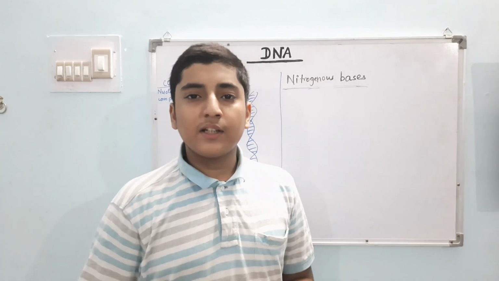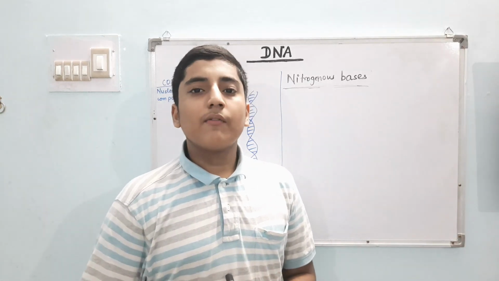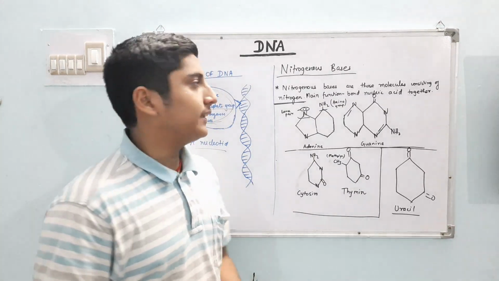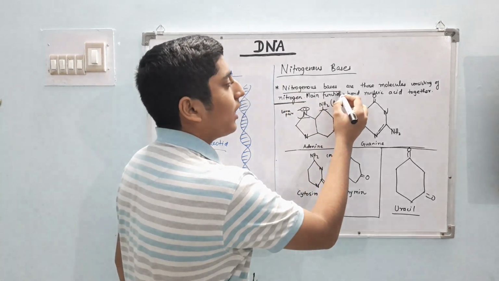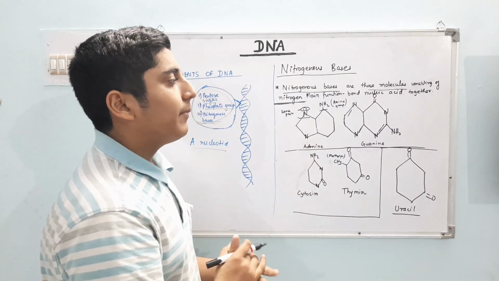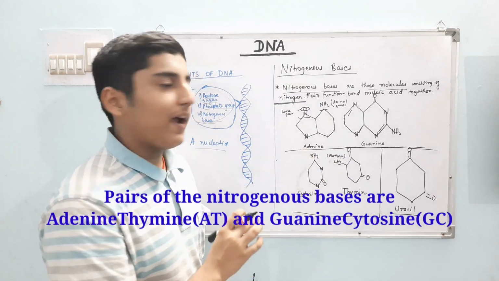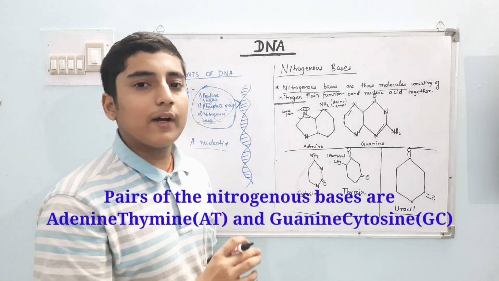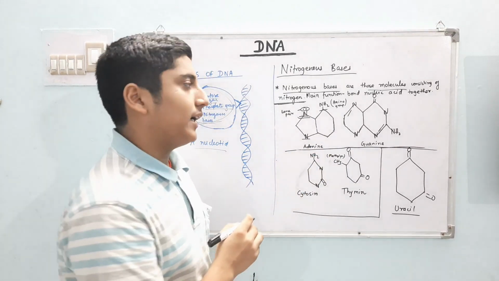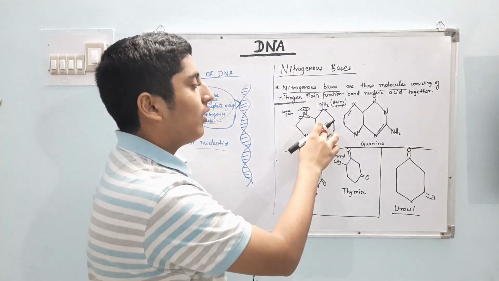But so far we have discussed the position or location of the phosphate group and the nitrogenous bases. Now we will learn about the nitrogenous bases in detail. What do we mean by nitrogenous bases? Nitrogenous bases are molecules containing nitrogen. Their main function is to bond nucleic acids together. So look here, the structure of adenine, a double-ringed compound. In adenine, lone-paired nitrogens are present, and there is one amino group present in the first ring or second ring.